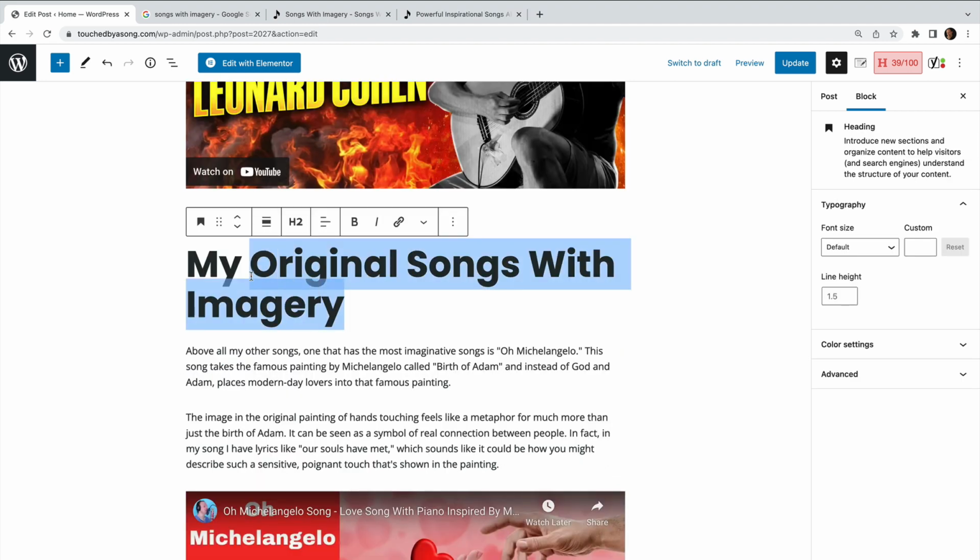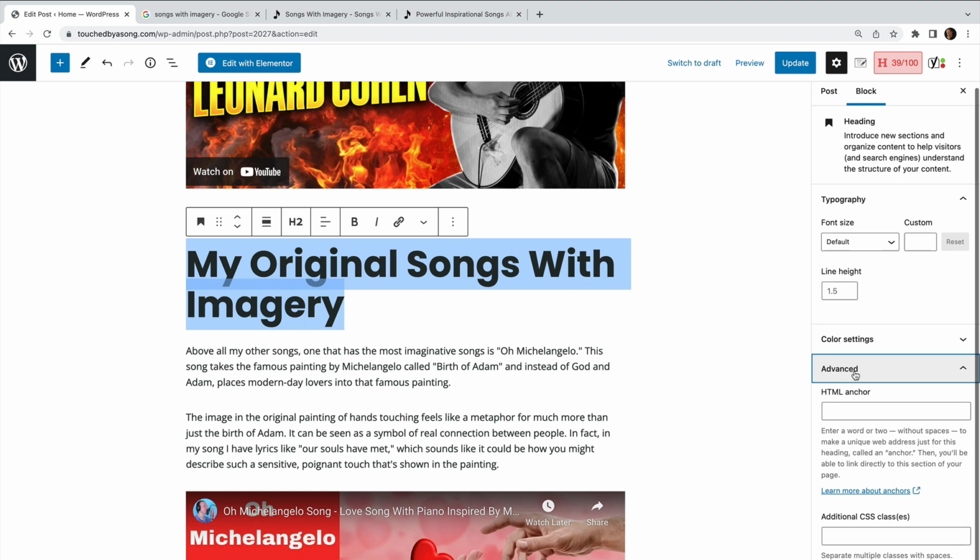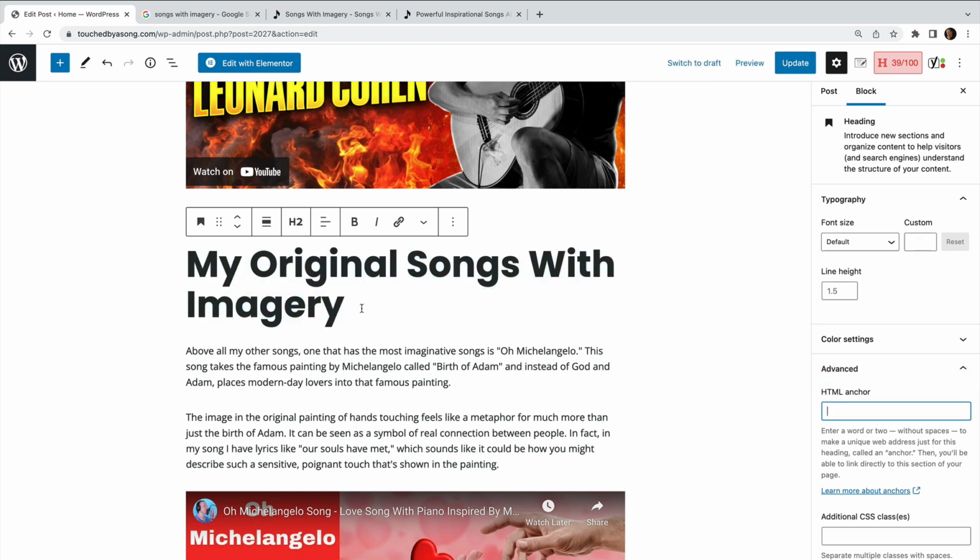So I'll select a block, let's say the heading of this subsection, and I'm going to go on the right side into Advanced, and I'm going to give this block an HTML anchor. So: original songs with imagery, because we're trying to rank this post for songs with imagery. I'm going to copy that, Control-C.